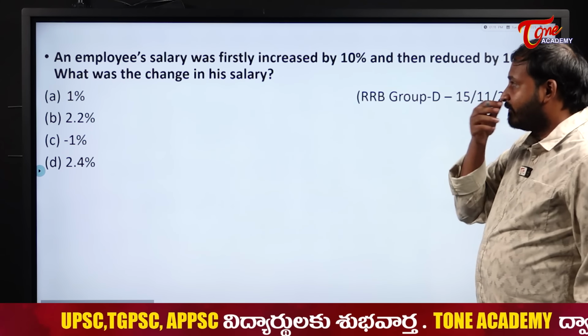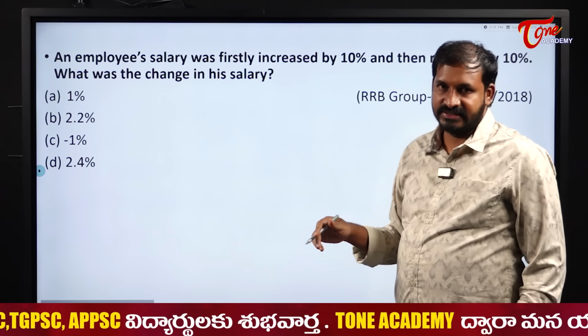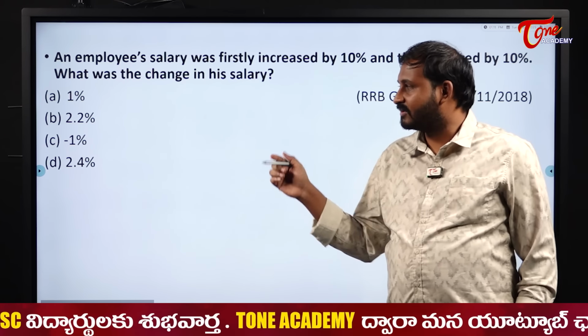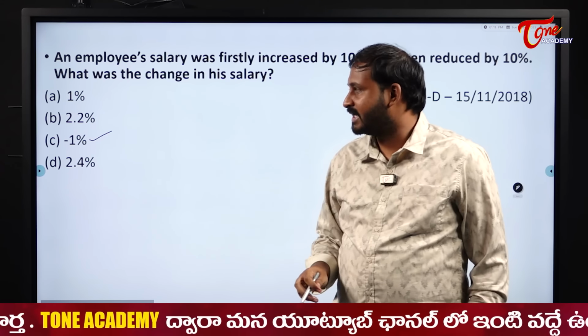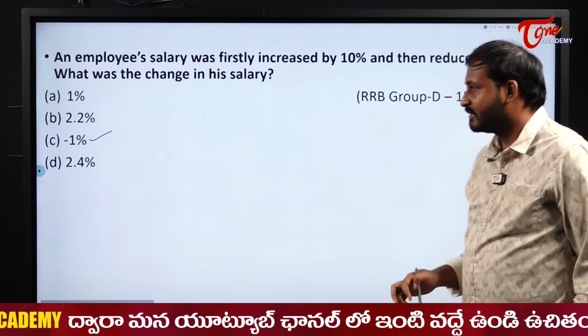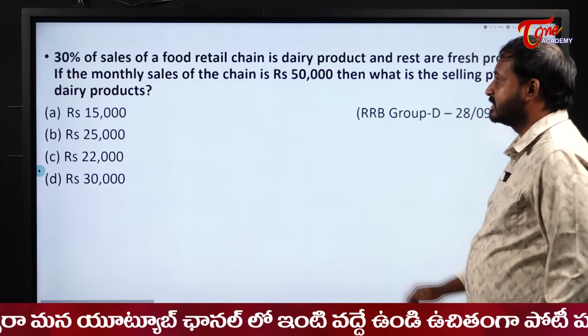And then reduced by 10. What is the net change? Increased by 10, decreased by 10. You know, effective percentage. Effectively it will become what? Minus 1. The salary will be changed by minus 1 percentage. Okay. Next.